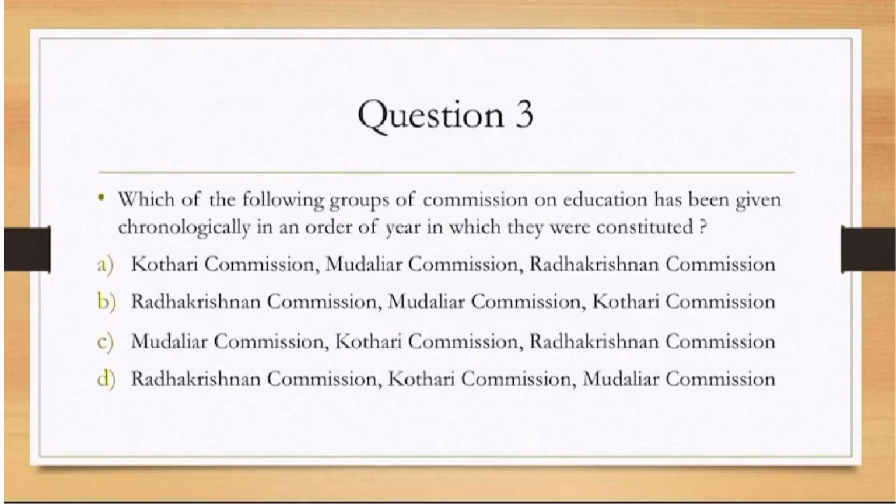Third question, which of the following groups of commission on education has been given chronologically in an order of year in which they were constituted? Okay, from the given options, we need to choose an option in which the commissions are arranged in a chronological order. So Radhakrishnan Commission was appointed in the year 1948, Mudaliar Commission was appointed in the year 1952, and Kothari Commission in the year 1964. So going by that order, option B is the right one.